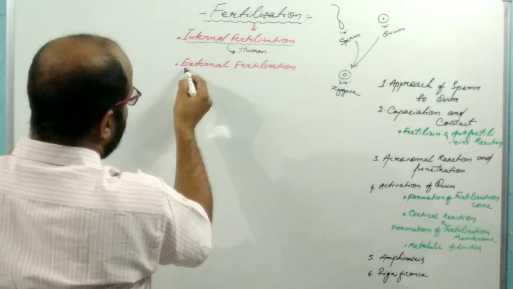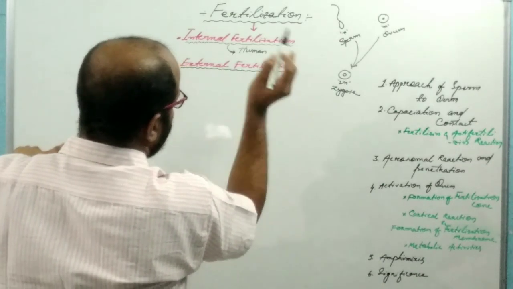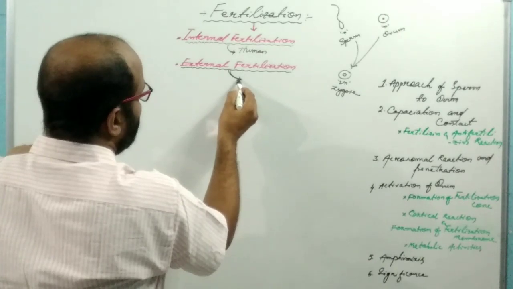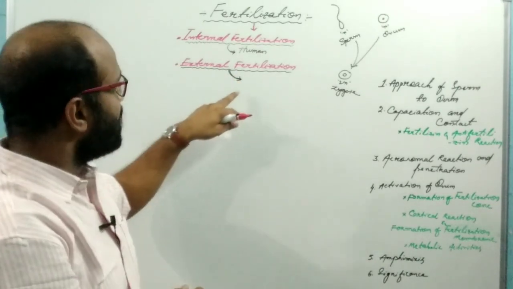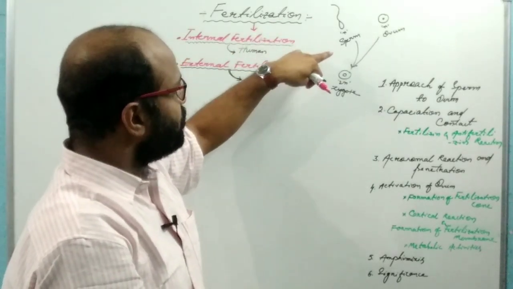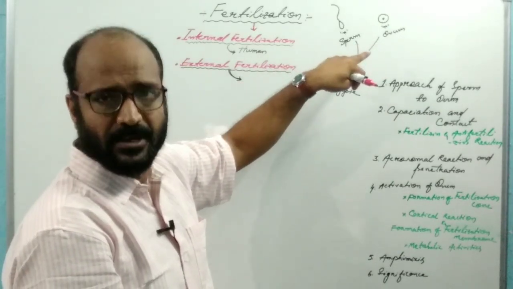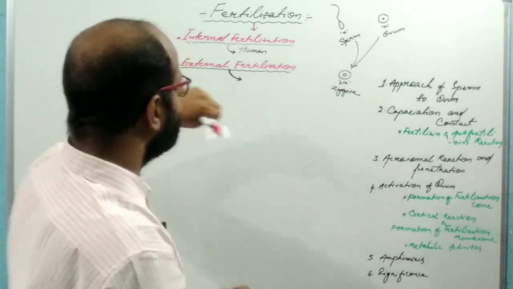If the fertilization takes place outside of the body, it happens in the surrounding medium. What is the surrounding medium? The swimming of sperm or floating of ovum needs a fluid medium, or an aqueous medium.